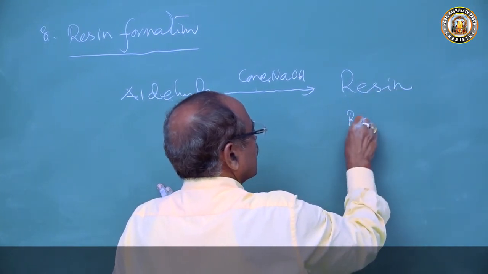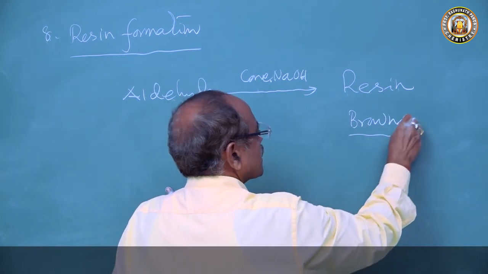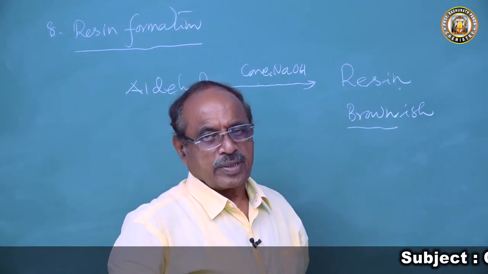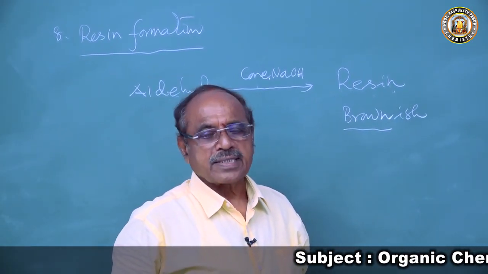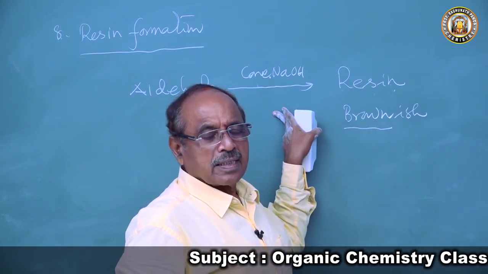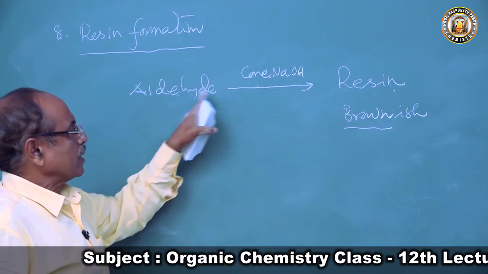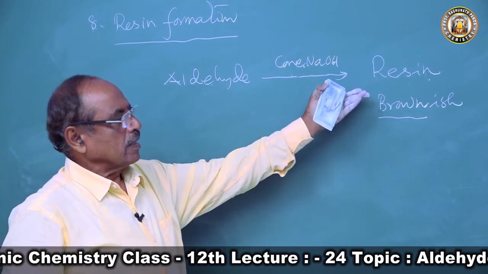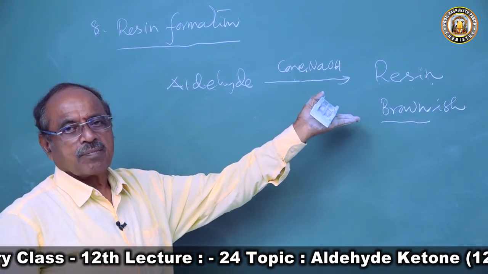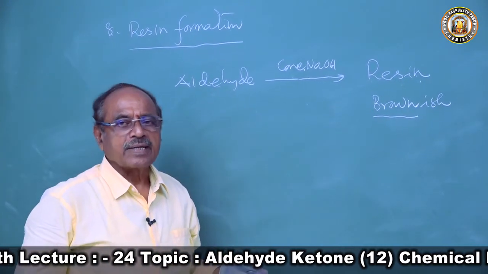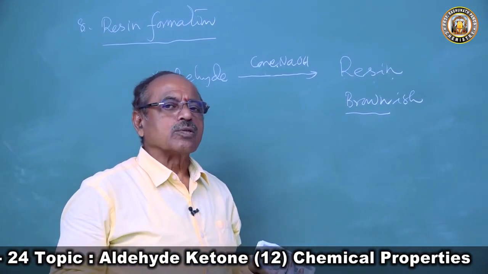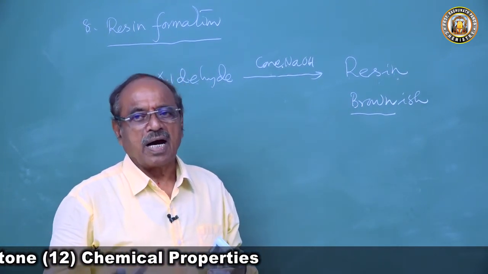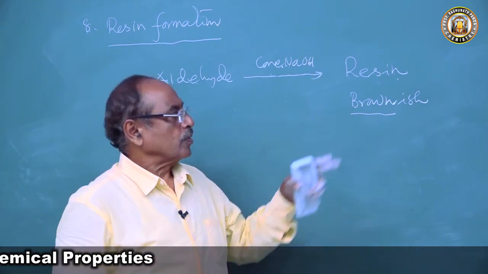This is a brownish colored product. This resin is nothing but an adhesive. The adhesives we use are prepared from it. So when an aldehyde is treated with concentrated sodium hydroxide, it forms a brownish resinous product. How? It forms aldol, and that aldol undergoes polymerization. Resin is nothing but a polymerized product of aldol.